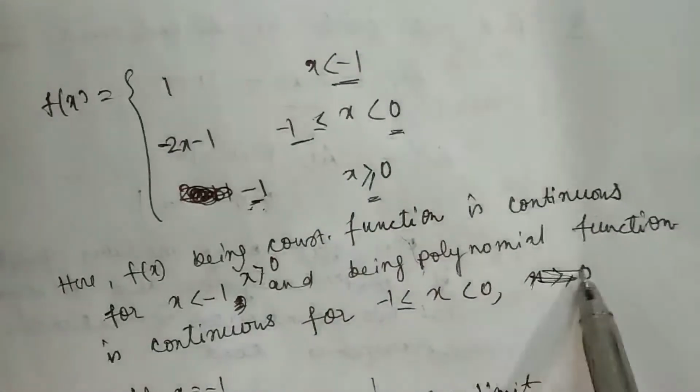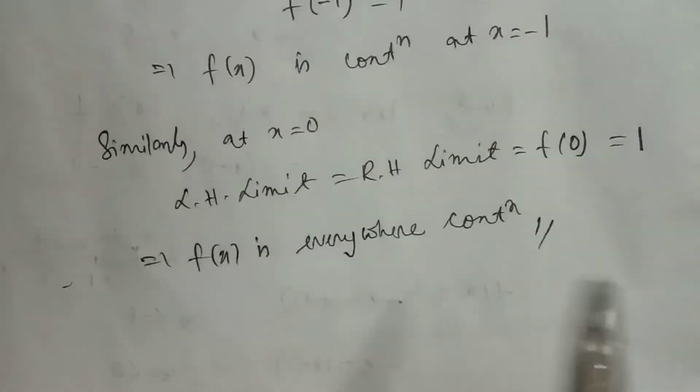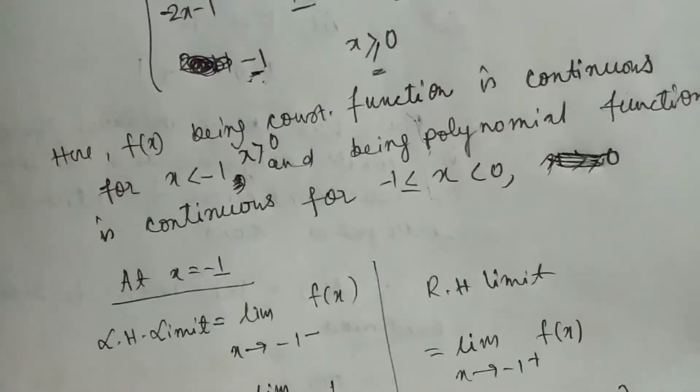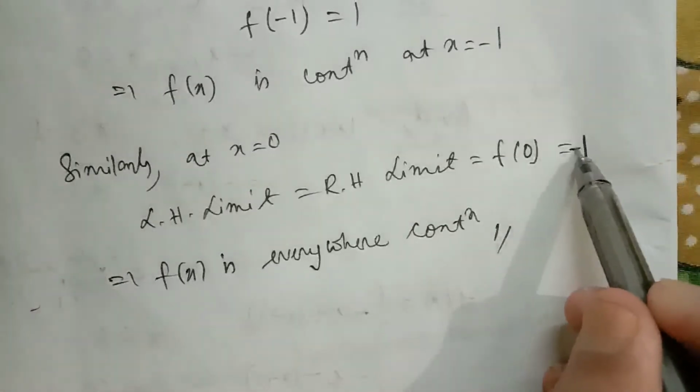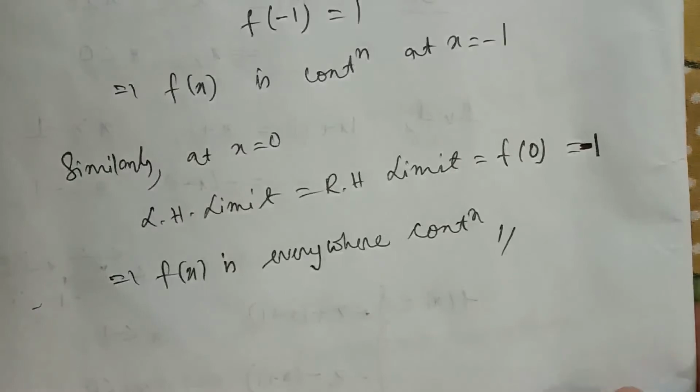You have to remove this part, sorry for this. Now this is okay, but here the right hand limit, left hand limit and f of 0 will be equal to not 1, it will be minus 1. Then f(x) is everywhere continuous.